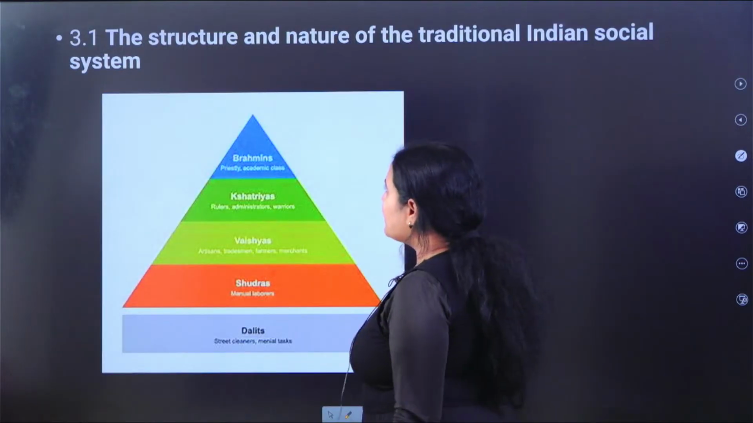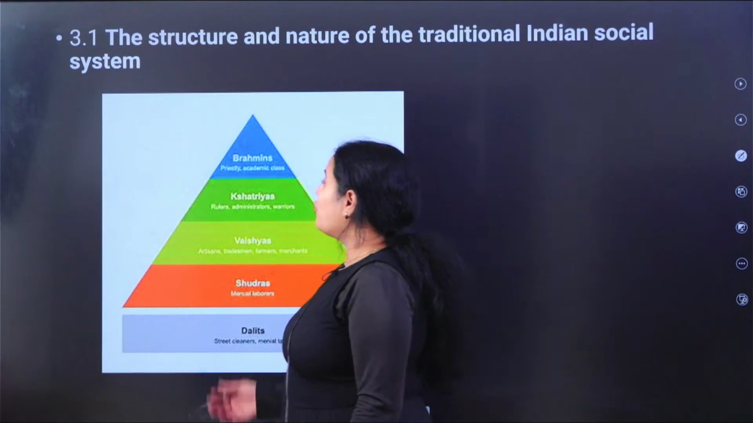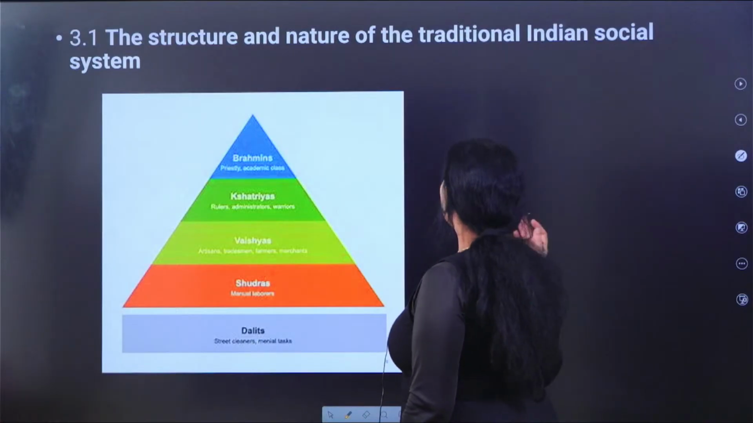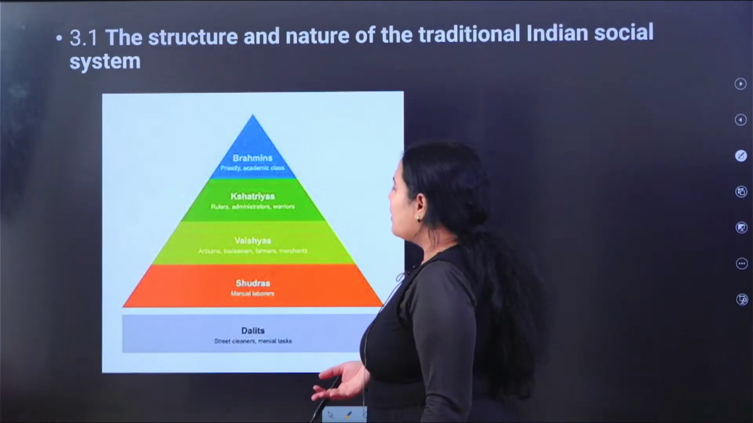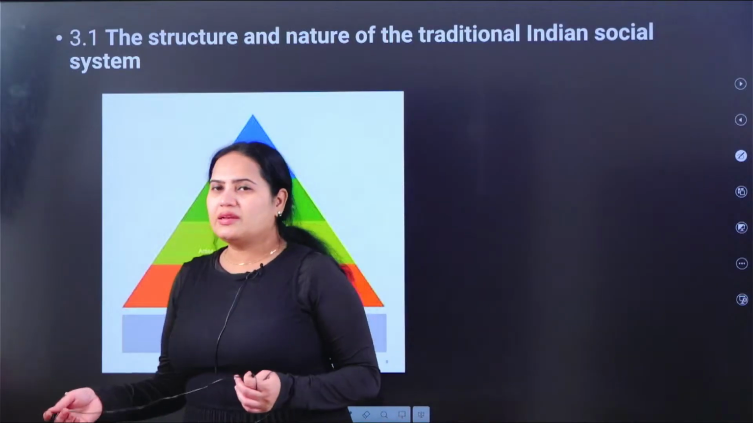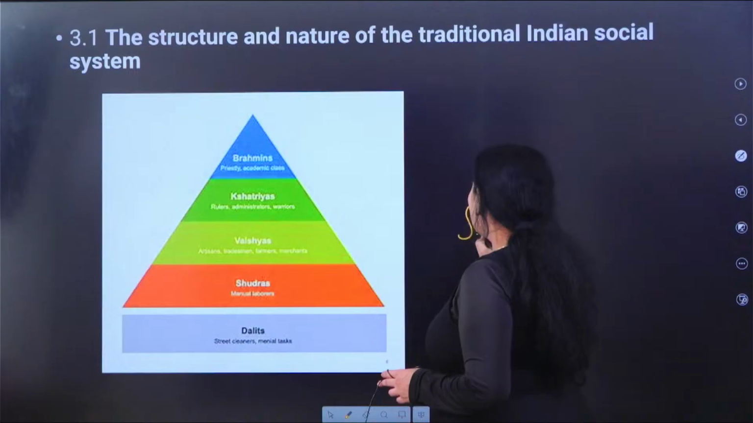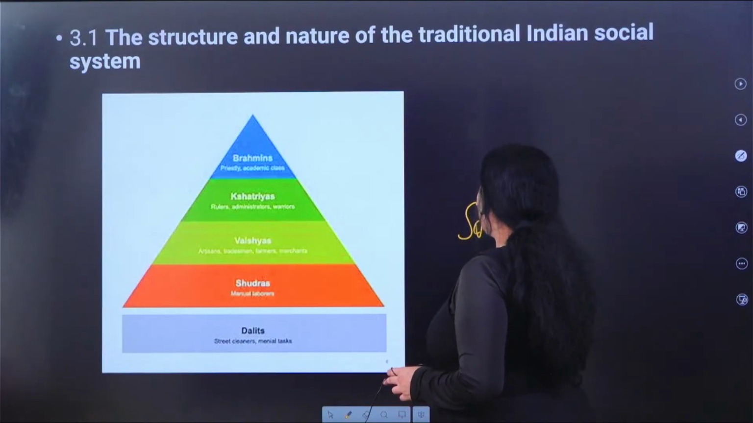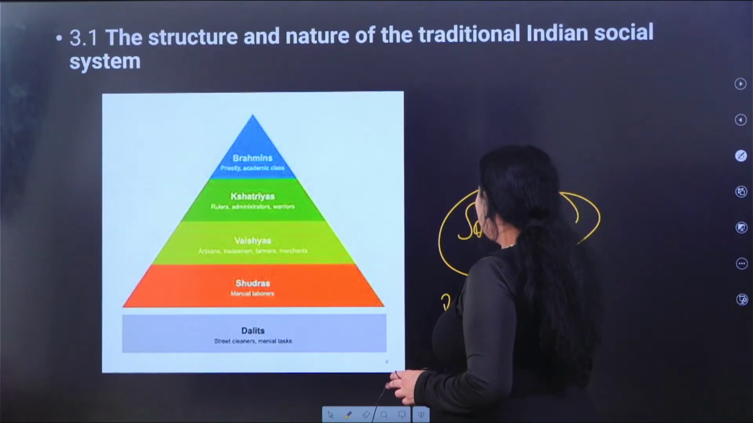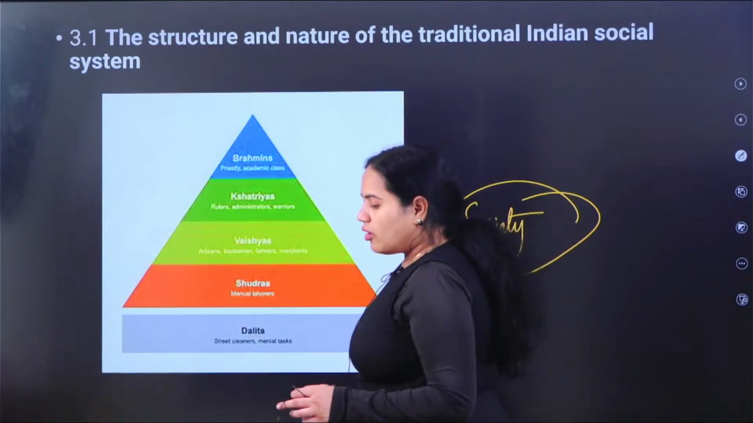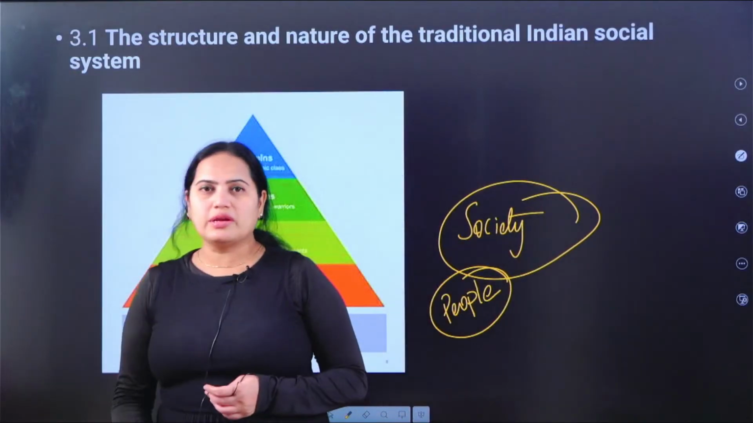And now let us understand about 3.1. 3.1 talks about the structure and nature of the traditional Indian social system. So what is this traditional Indian social system all about? Whenever you are talking about social, which implies that you are referring to the society. So society is made up of some people. Society में हम किसको find out करेंगे? Society is made up of some people. So there should be some regulation related to some people.